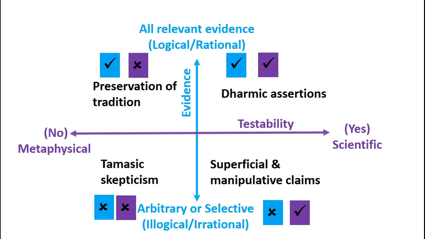Preservation of tradition: what could be a good example? Think of the Bhandarkar Oriental Research Institute and their effort to create the critical edition of the Mahabharata. They were not focused on testing the evidence to figure out when the Mahabharata war would have occurred, but they were focused on finding a critical edition based on multiple manuscripts.